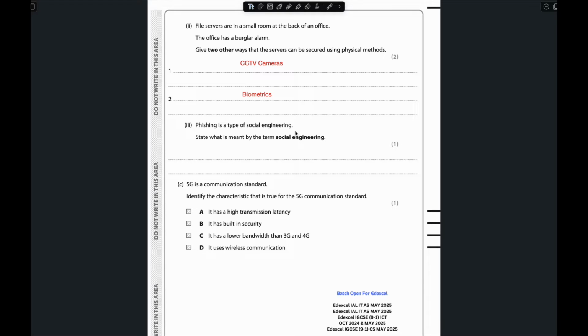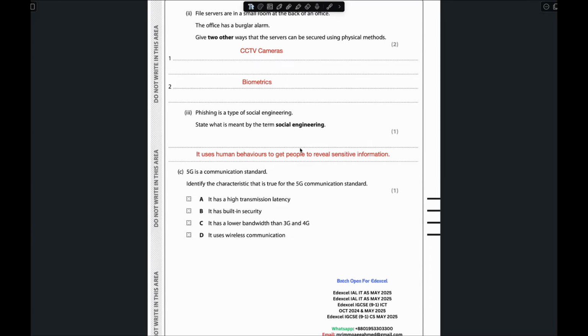They behave so well with you that you reveal sensitive information to them. Their main target is to get sensitive information from the targeted user. So the answer will be human behaviors to get people to reveal sensitive information.